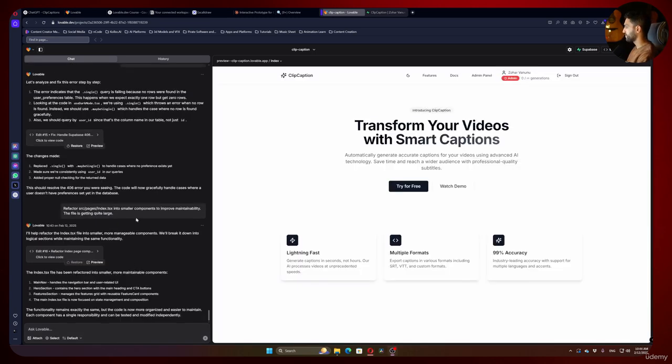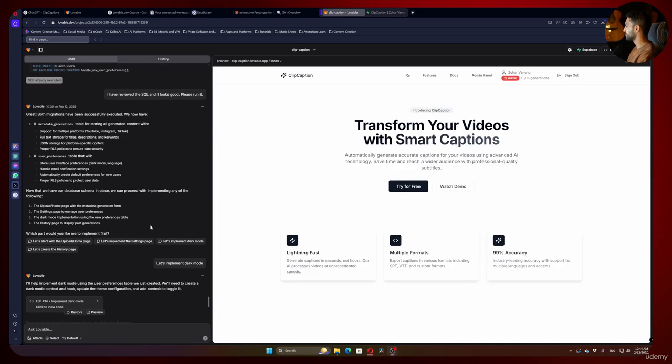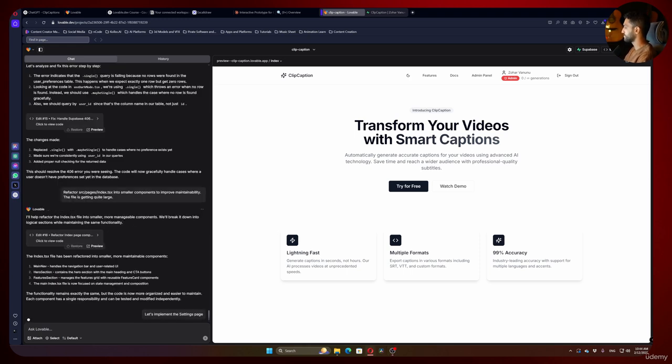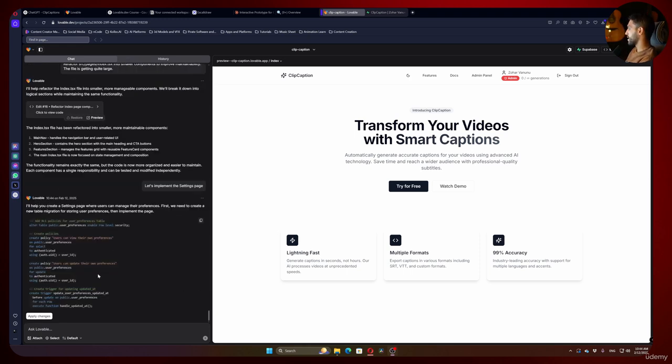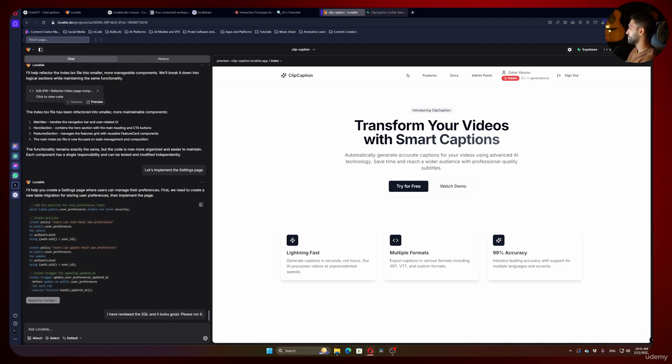Okay, and now after we're refactoring, we can continue development. So we already did the dark mode. Let's now proceed with the settings page, okay? I first want to make sure the basic functions of the app work before actually making the features of the app, because every app has a settings page. So let's do it. Okay, and it's asking for some permissions to apply changes in Supabase.